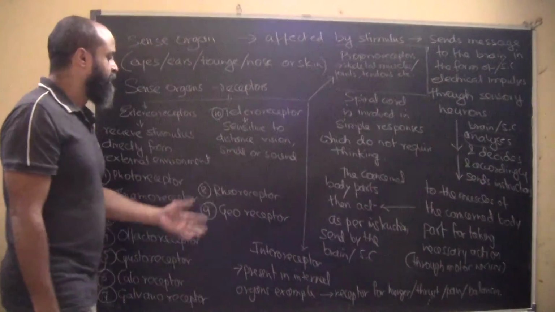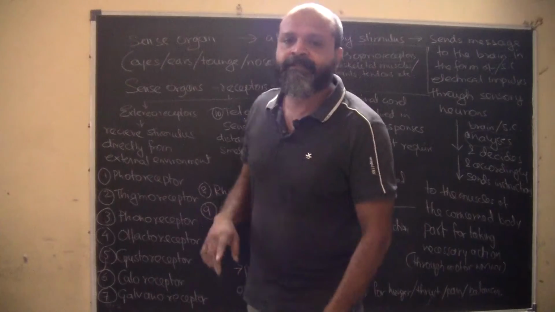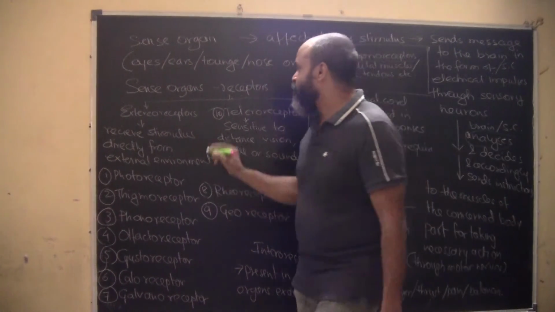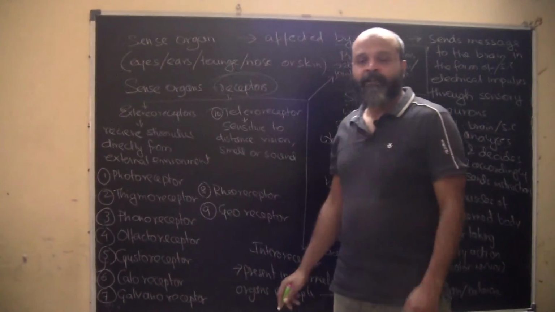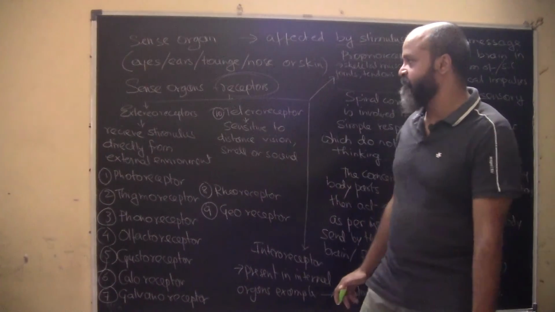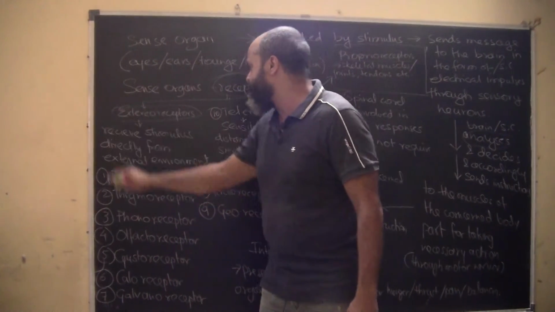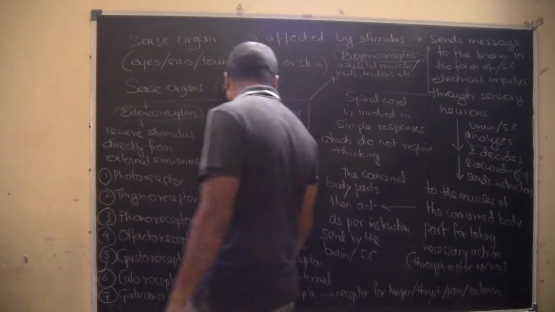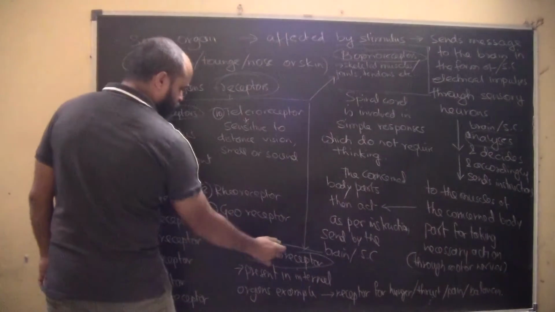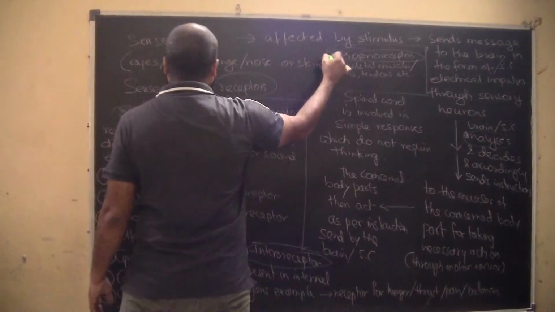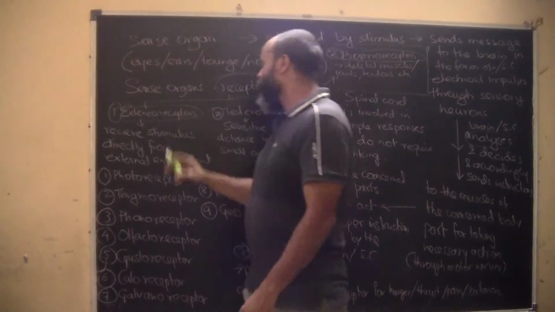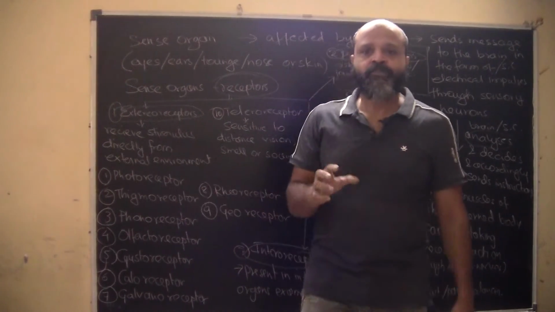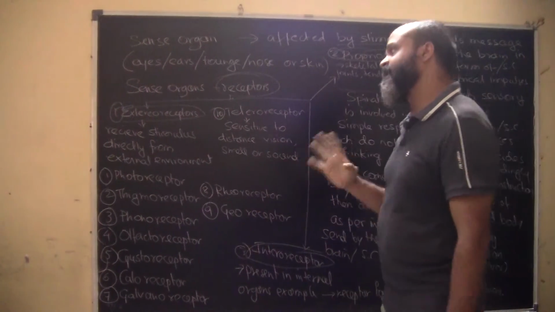Okay, all right. So now as you see, the sense organs perceive sense. So how is this sense perceived? Okay, so we have certain receptors. Now there are different types of receptors. One is called the exteroreceptor, the other one is called the proprioreceptor, and the third one is called the interoreceptor. So basically we have three types of receptors. What are exteroreceptors? They receive stimulus directly from the external environment.